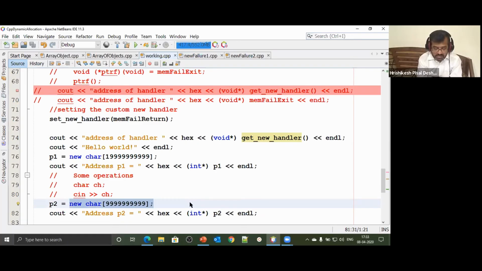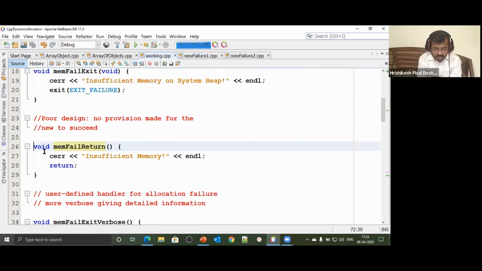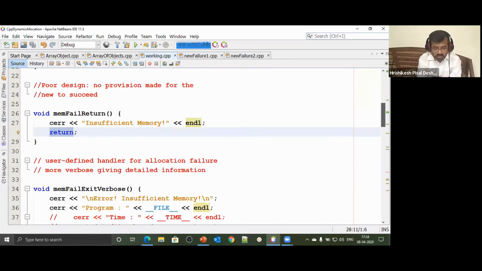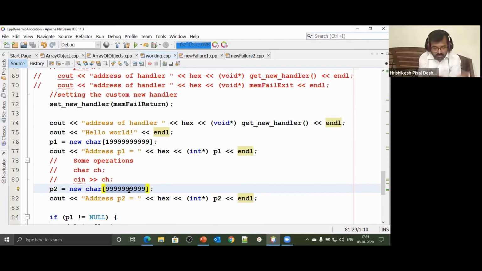When it fails, handler is going to get called. This time around my handler is this particular function. यहाँ जाएगा, यहाँ ये statement print करेगा, insufficient memory statement print करेगा, and return कहेगा. Now where will it return? Where was it given? On which line was it given a call? इस पूरे प्रोग्राम में इस फंक्शन को कहाँ से कॉल किया गया? So it will get into infinite loop.